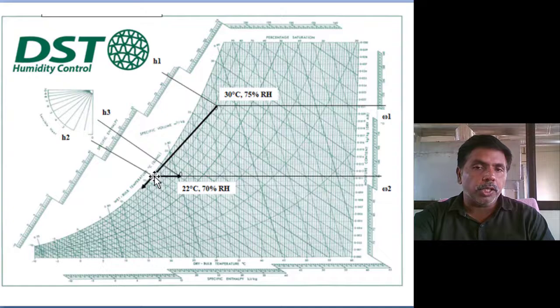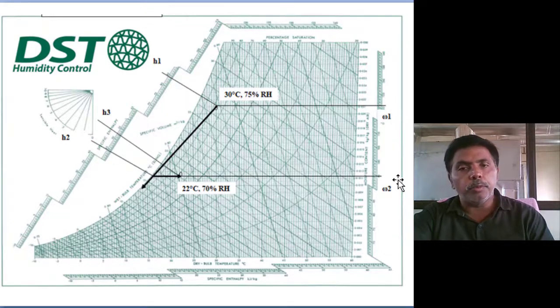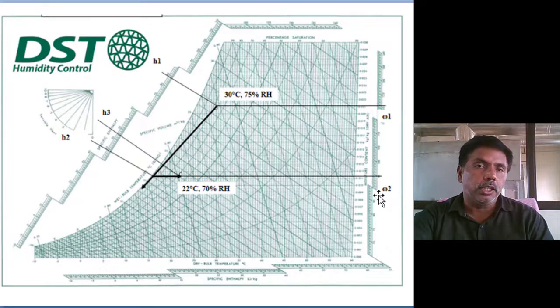At that intersection point, extract the enthalpy value and the specific humidity or moisture content, the mass of water vapor per kg of dry air, and extract the enthalpy of air at 22 degrees centigrade, 70% relative humidity. Only this H2 value is used for the cooling load, not 14 degrees.